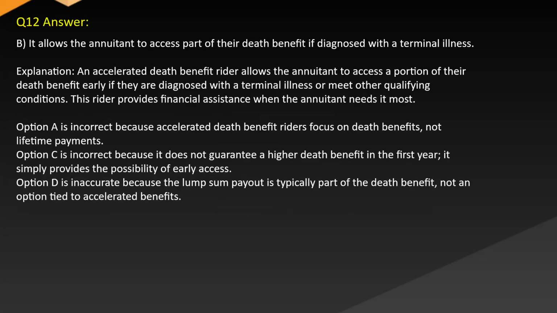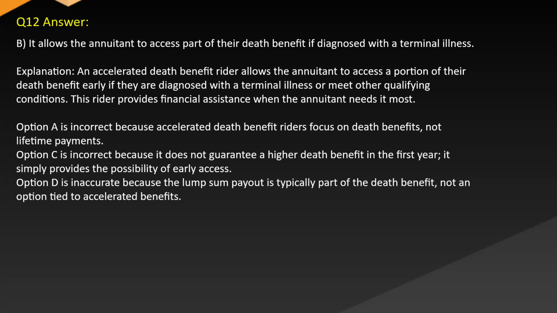Answer: B. It allows the annuitant to access part of their death benefit if diagnosed with a terminal illness. Explanation: An accelerated death benefit rider allows the annuitant to access a portion of their death benefit early if they are diagnosed with a terminal illness or meet other qualifying conditions. This rider provides financial assistance when the annuitant needs it most.